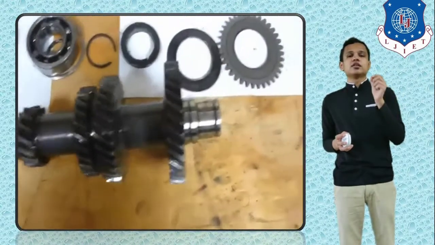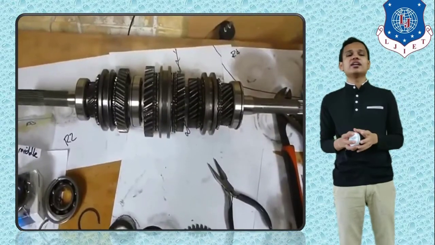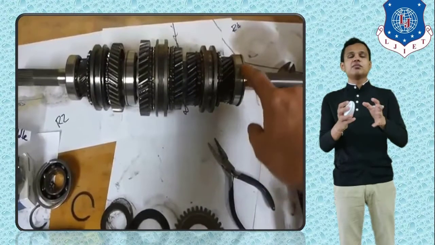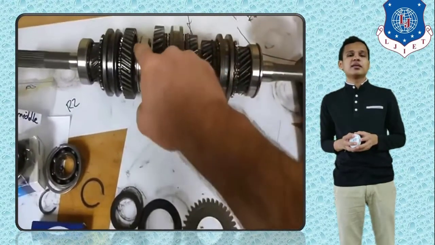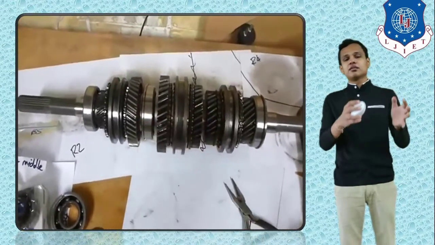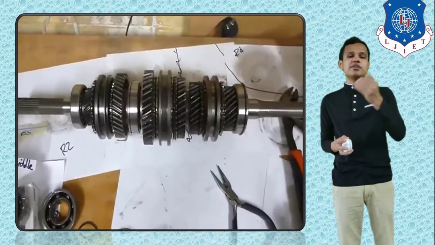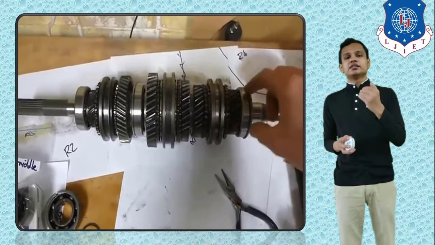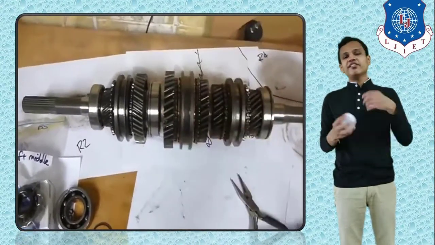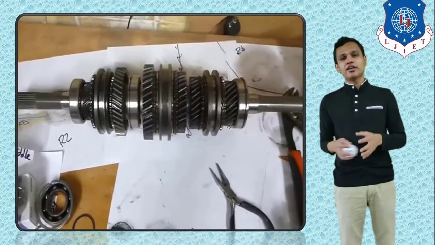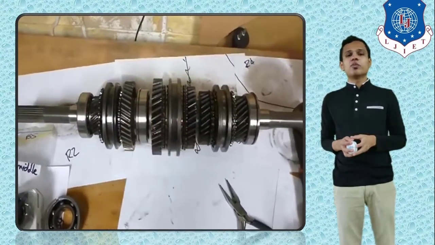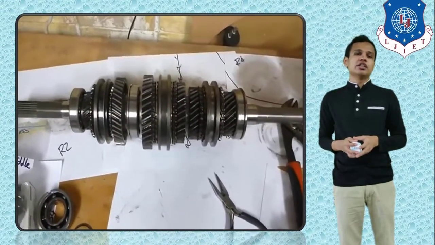Right, so this is how you can disassemble, and after that the assembling of the shaft will be done and the gears will be assembled again after the required repair process. This is how the simple overhauling of the gearbox is done. If there are any problems in some components, they should be replaced. Otherwise the same old component can be installed again on the shaft.